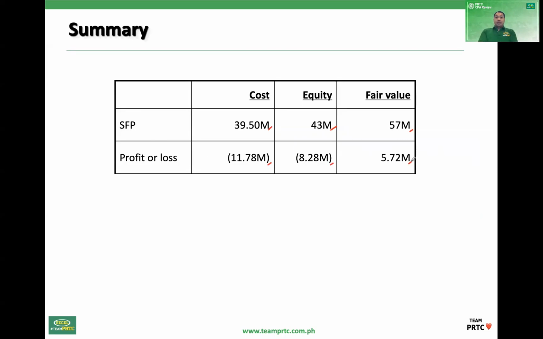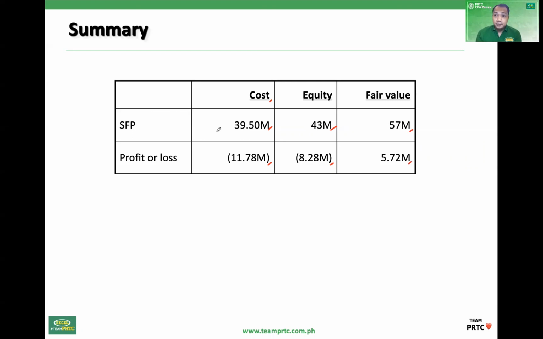Okay, so again, the method used will affect the amounts to be recognized in statement of financial position and profit or loss. Okay, again, take note, yung cost model, pwedeng gamitin yan kapag walang published price quotation. Pero kung may published price quotation, okay, hindi na pwede yung cost. It's either fair value or equity na.